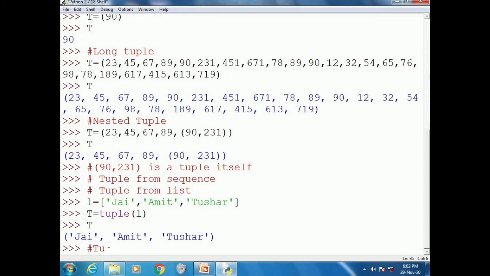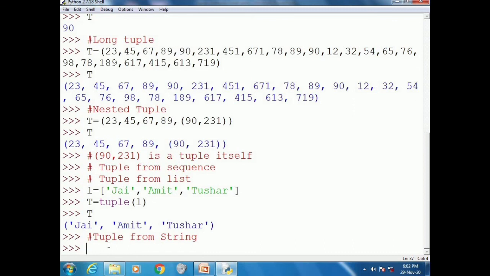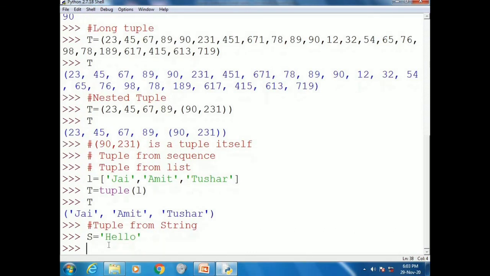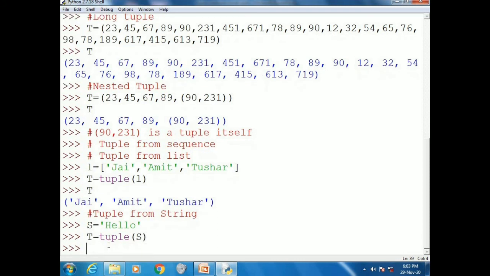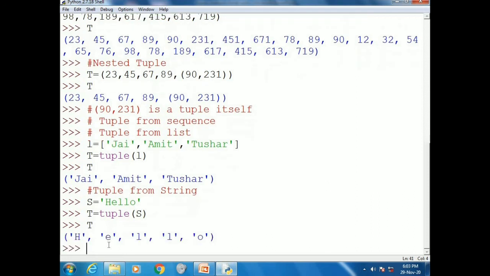We can create a tuple from a string also. For that, we have to write name of the tuple is equal to tuple within brackets the string. Here S is equal to hello, and tuple S will create a tuple with elements of hello, that is H, E, L, L, O. Each alphabet of the string will be an element of the tuple.